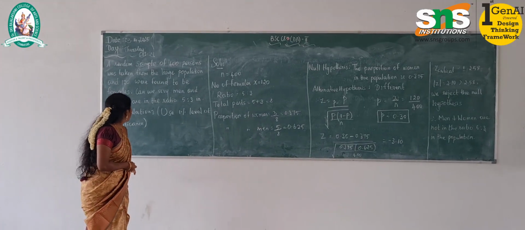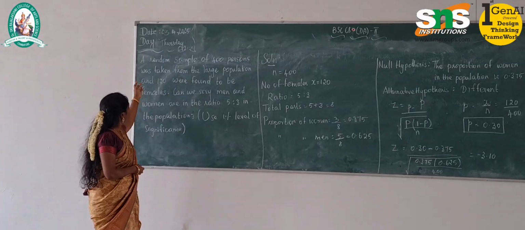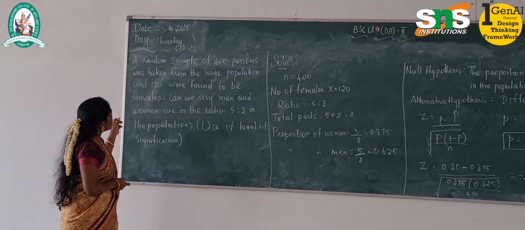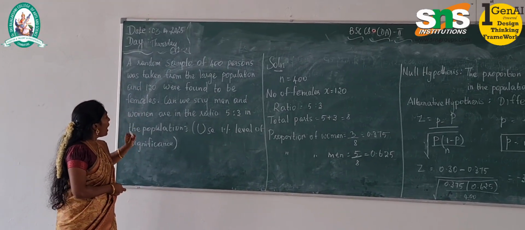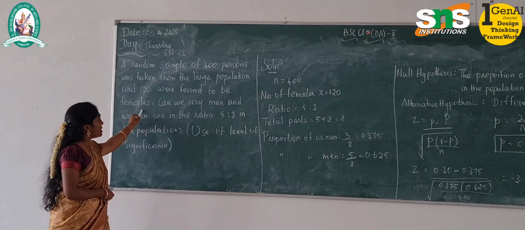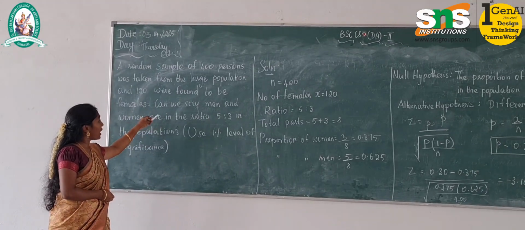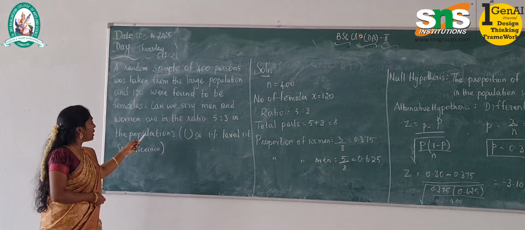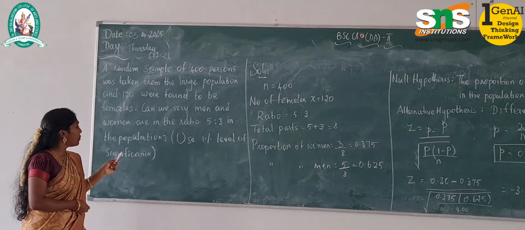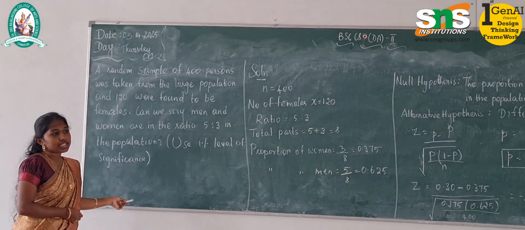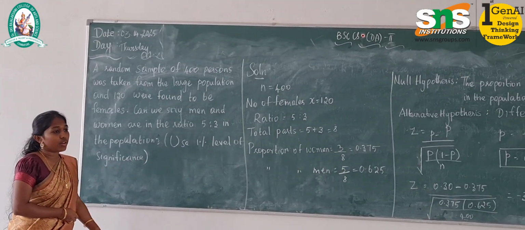Next problem statement: in a random sample of 400 persons from the population, 120 were found to be females. So we have to find out: can we say men and women are in the ratio of 5:3 in the population? To find the answer, you have to calculate at the 1% level of significance.